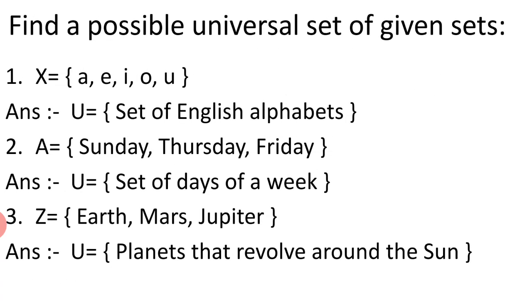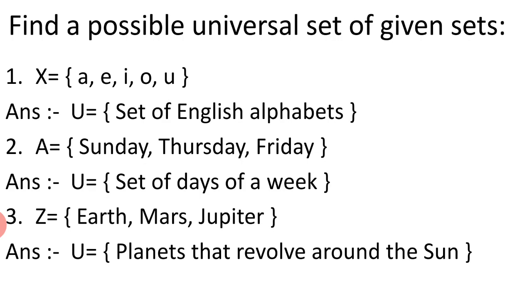Find a possible universal set of the given sets. Like here, in number 1, X equal to A, E, I, O, U is given. So the possible universal set will be U equal to the set of English alphabets. As A, E, I, O, U are the vowel sounds and are also part of the English alphabets, this is the possible universal set for number 1.